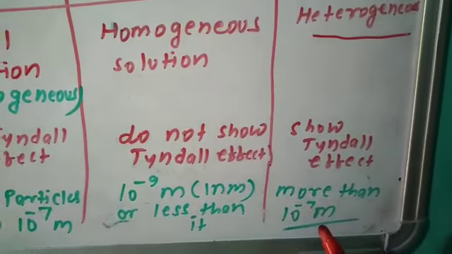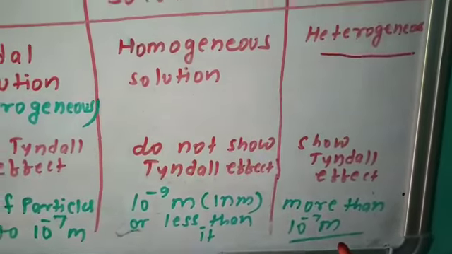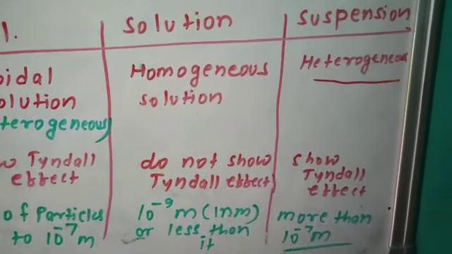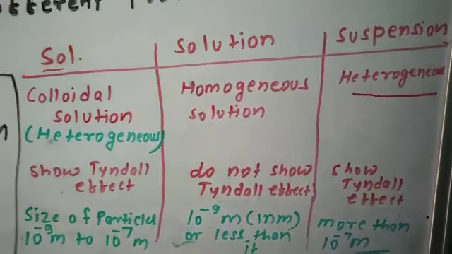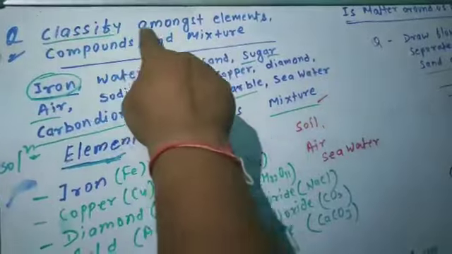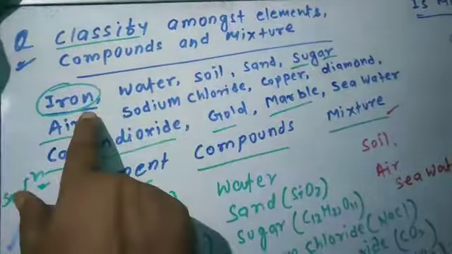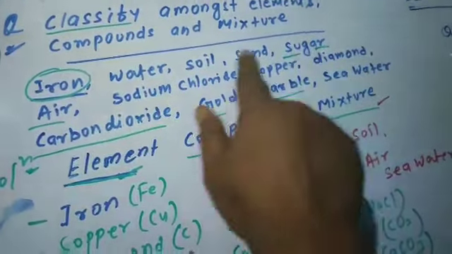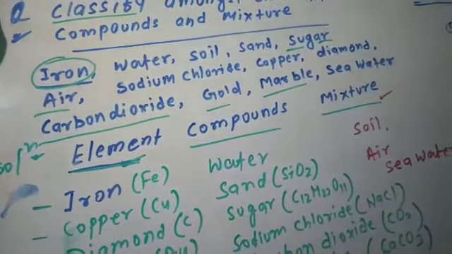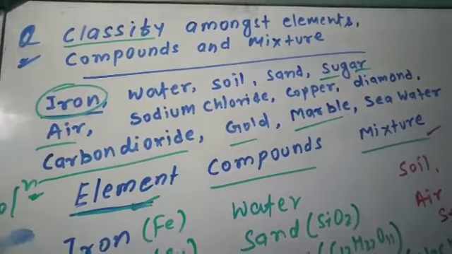It is more than 10 to the power minus 7 meter. The particles of suspension are greater than both colloidal solution as well as solution. Classify amongst elements, compounds and mixtures. The list is given here: iron, water, soil, sand, sugar, etc. So all these things are given, and we have to classify amongst element, compound and mixture.